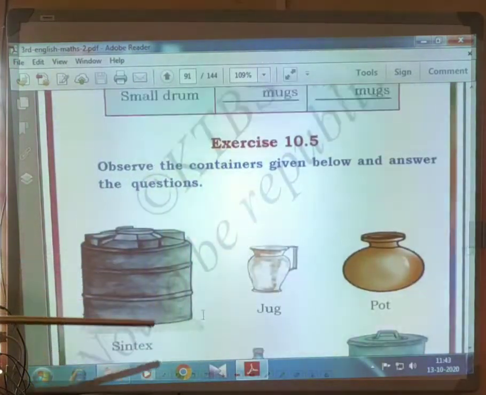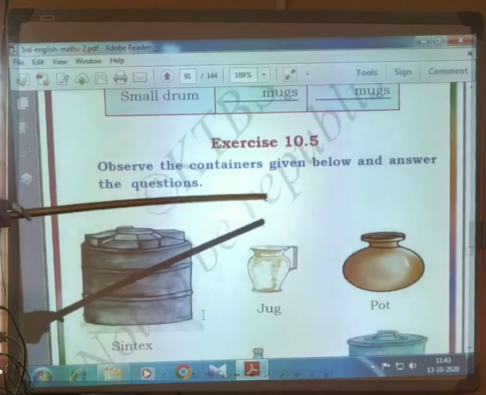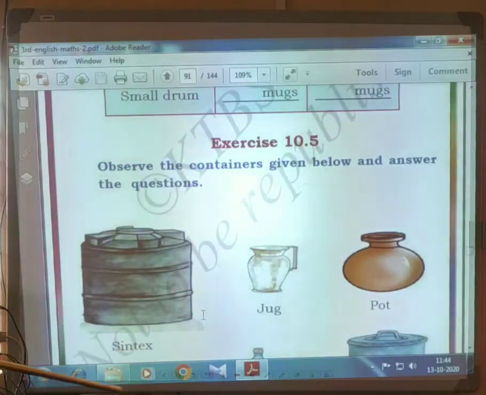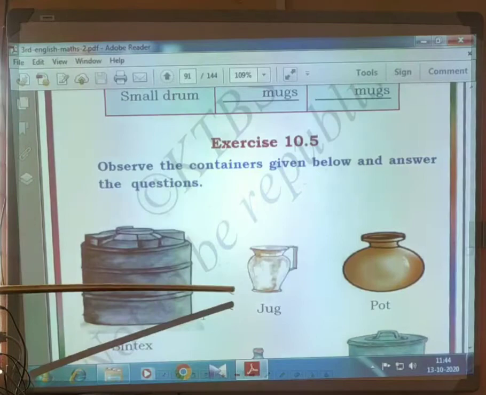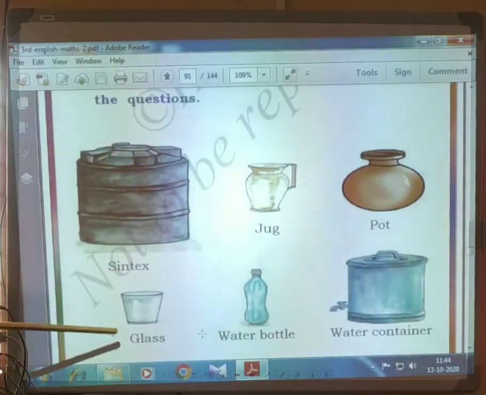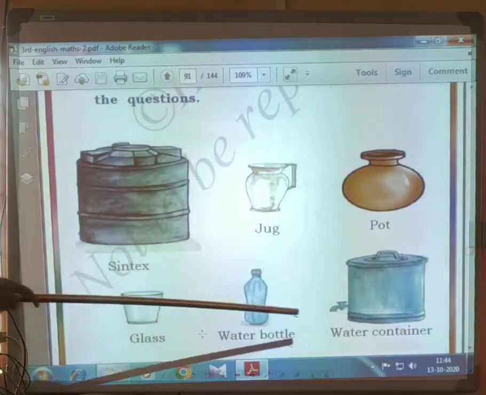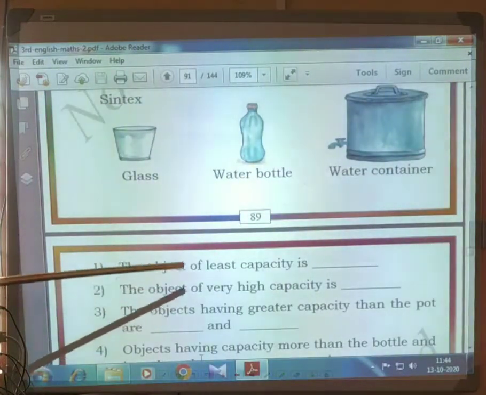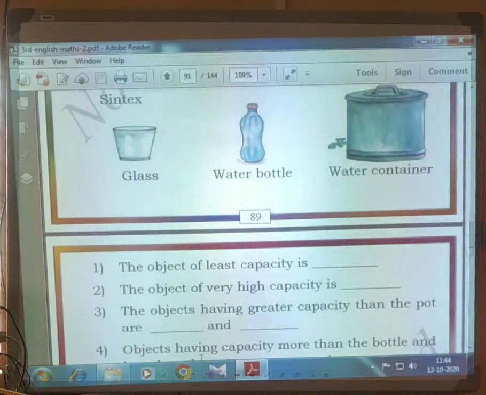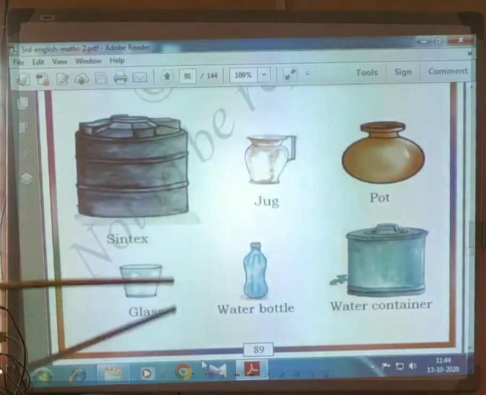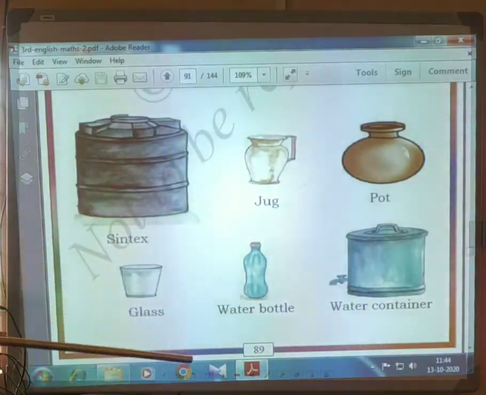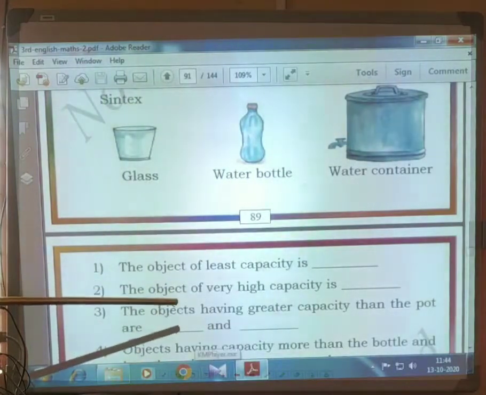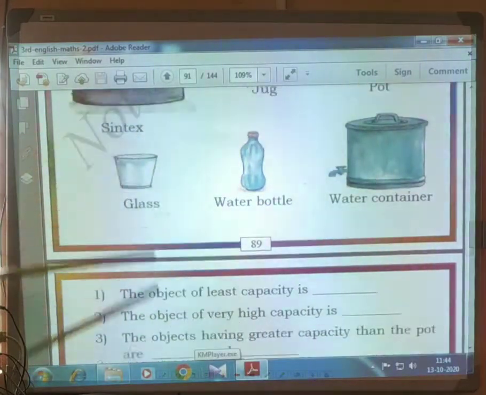And this exercise you have to do. Observe the containers given below and answer the questions. This is a syntax tank: jug, pot, glass, water bottle, water container. The object of least capacity means the one which stores less water, that is the water bottle. Water bottle is small. The object of very high capacity is the syntax tank.